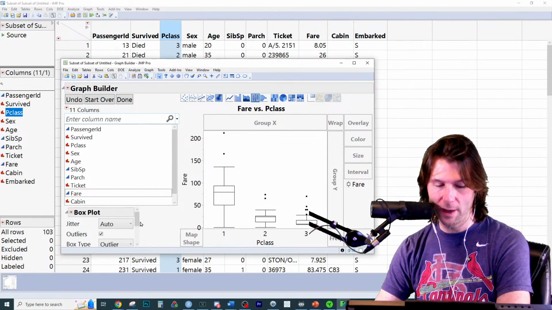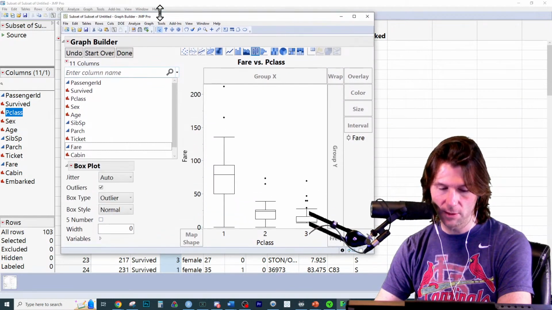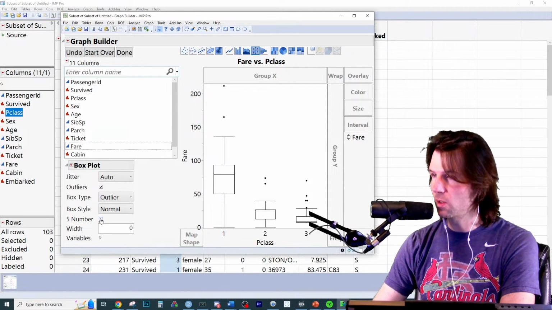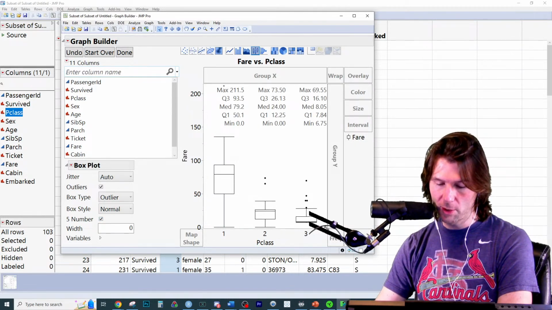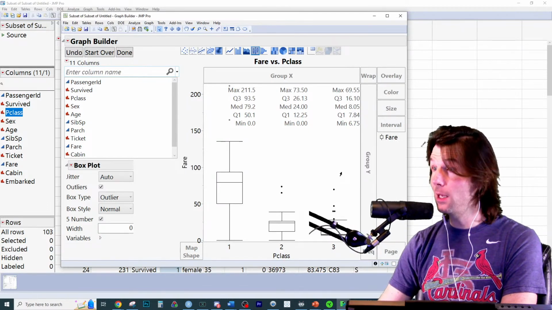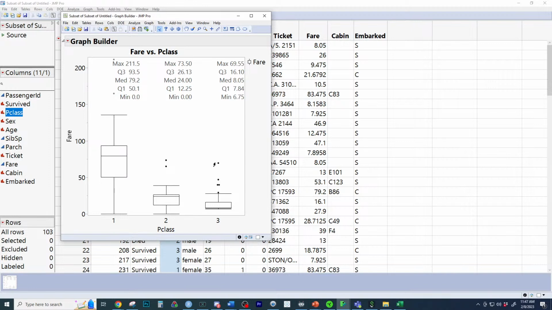And then we are going to add to it the 5-number summary right here. You might have to scroll down. It's a little hard to see that. You might need to increase the size, but put the 5-number summary right there. And then we're going to make it look all pretty right here. And then make sure to click done. A lot of people forget to hit done right there.